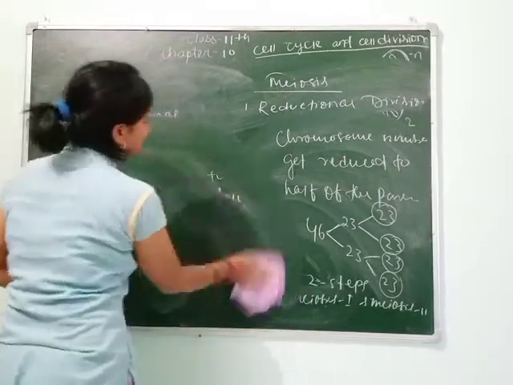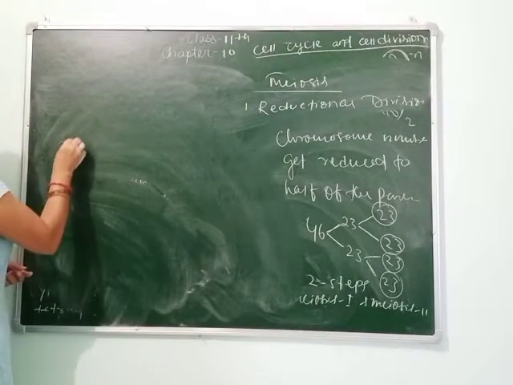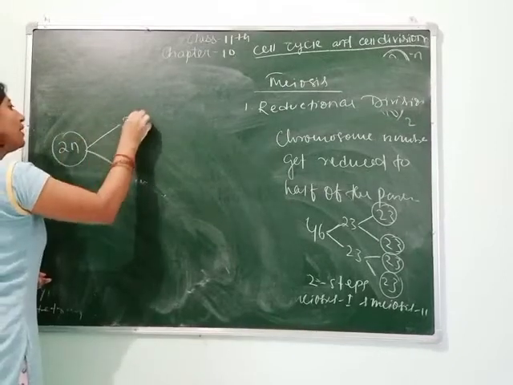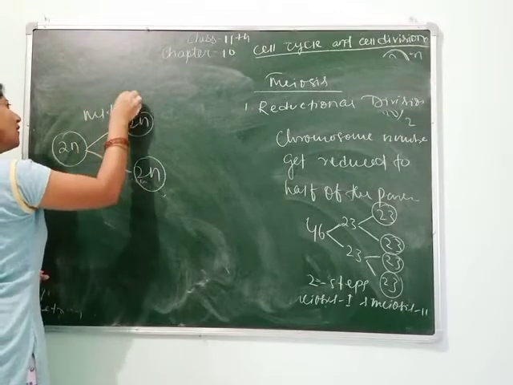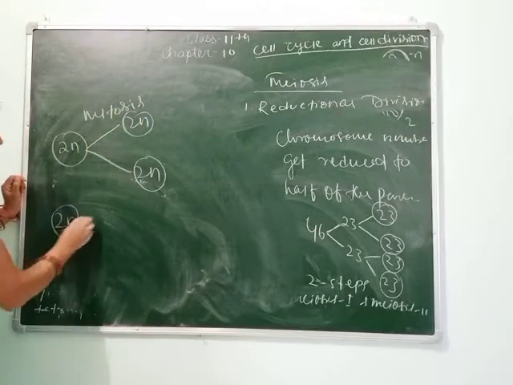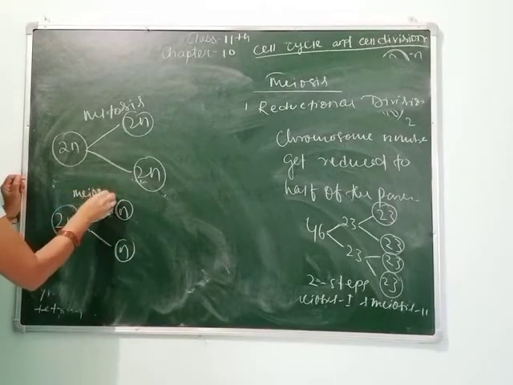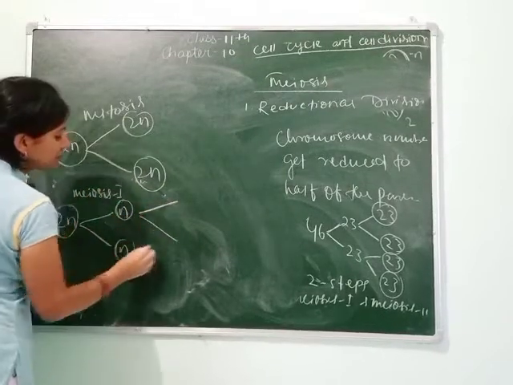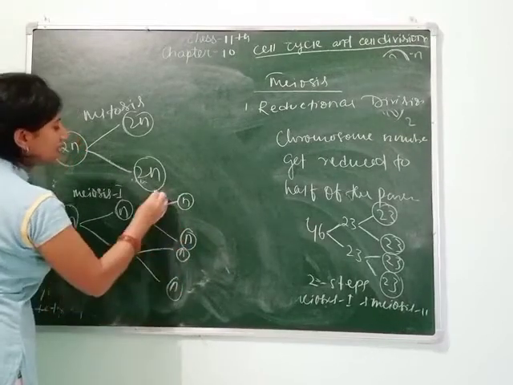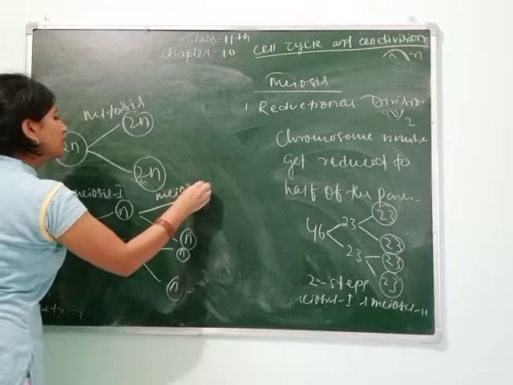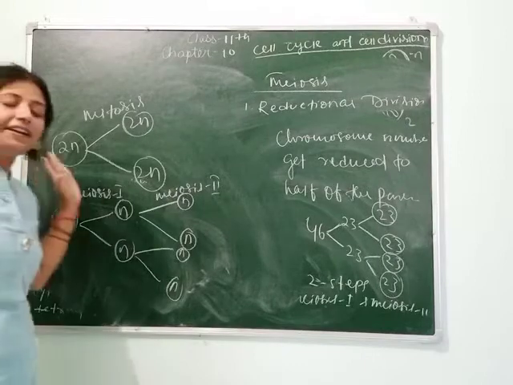Now let's see how we graphically represent the cell division of mitosis and meiosis. 2n gives rise to 2n. This is mitosis. 2n gives rise to n. This is meiosis 1. And this gives again n. This is meiosis 2. So this is how cell division takes place in our body.